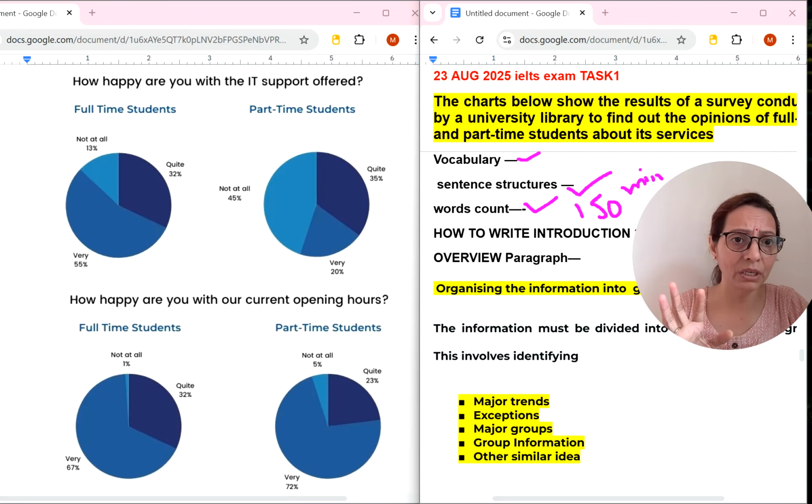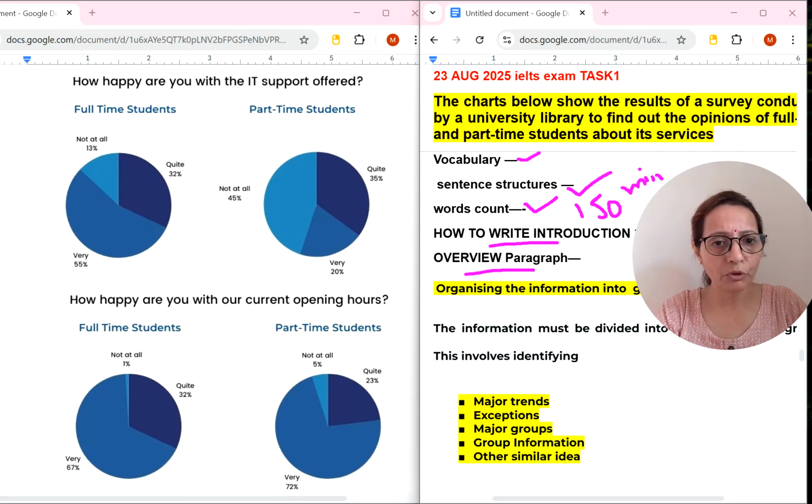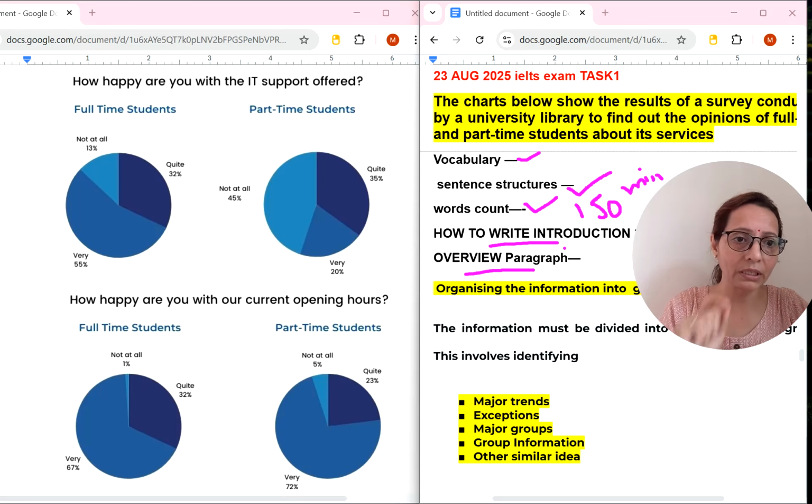But if your words are coming out 145, 142, 140, don't worry about it. If you have written well, especially in a process diagram as well as in a map diagram, some students can't write 150 words also. So don't worry about it. How to write the introduction and the overview paragraph, we will be doing. Before going to the introduction, what you have to analyze from writing task 1 is more important.